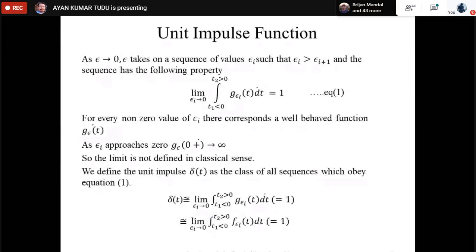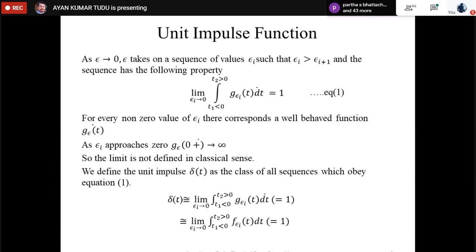So how can we define the unit impulse then? The unit impulse, whose representation is by the notation delta, we can define the unit impulse delta t as the class of all sequences which obey this particular equation. So we can write delta t as the limit of epsilon i tends to 0 of the integral from t1 less than 0 to t2 greater than 0 of g epsilon i t dt. This should be equal to 1.